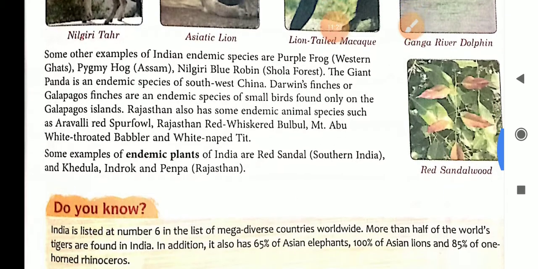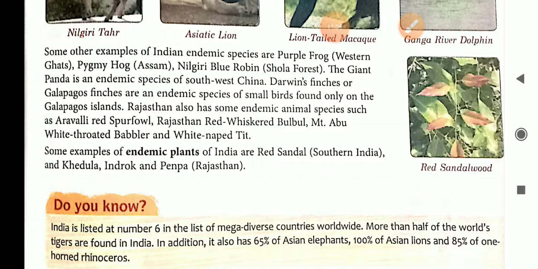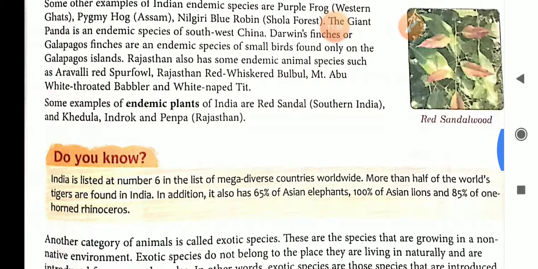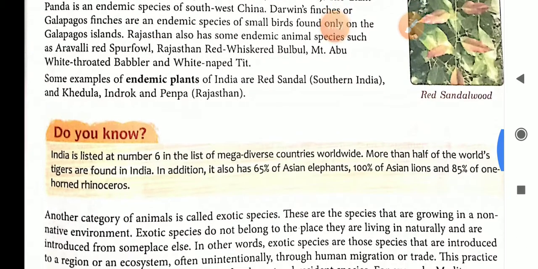Some examples of endemic plants of India are red sandal, present in southern India, and Khejri, Indrock, and Penpa, present in Rajasthan. So these are the endemic animals and plants.